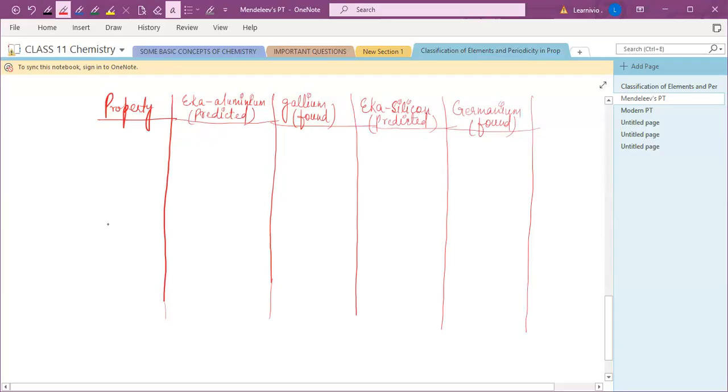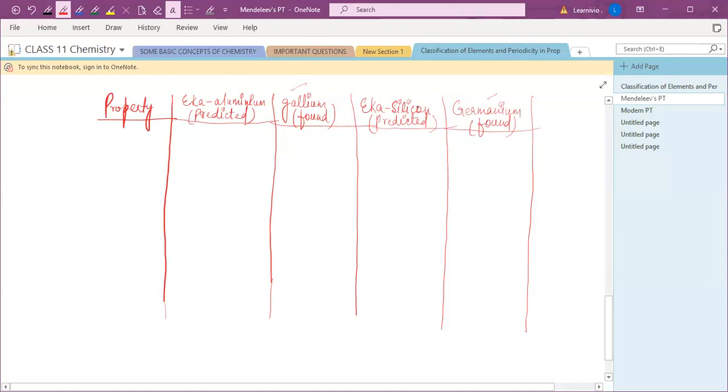Mendeleev predicted some properties. He predicted or expected some positions and properties, and he gave the terms eka aluminium and eka silicon. Eka aluminium and eka silicon were the names given for gallium and germanium. At that time gallium and germanium were not discovered. At the time of Mendeleev, gallium and germanium were not discovered, so he gave eka aluminium and eka silicon.